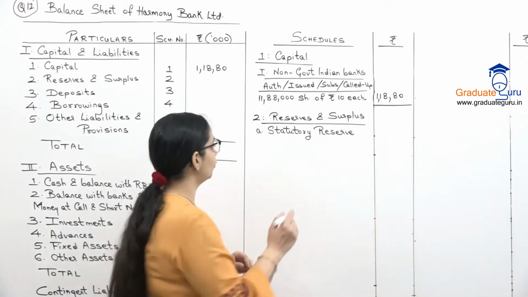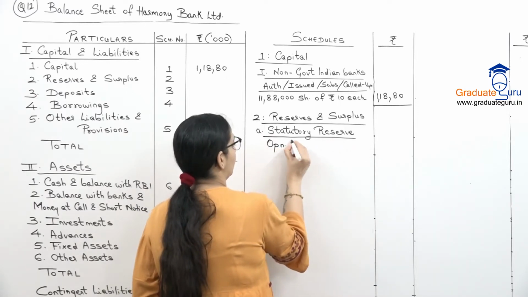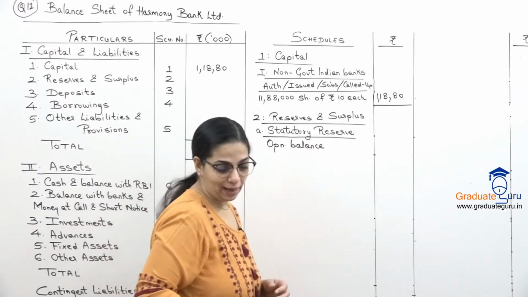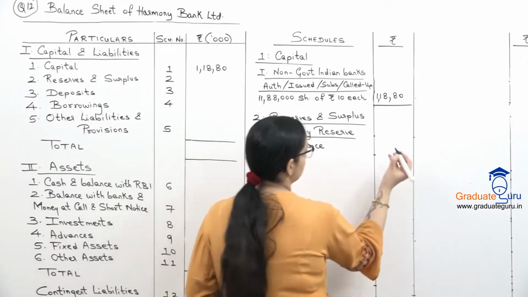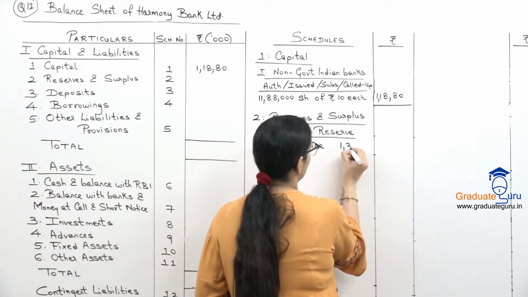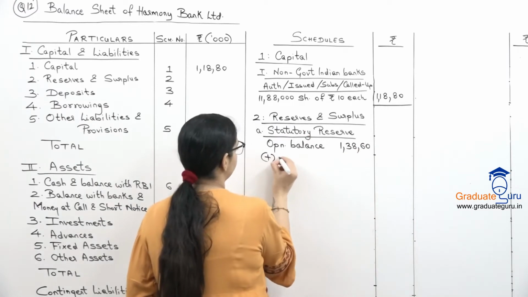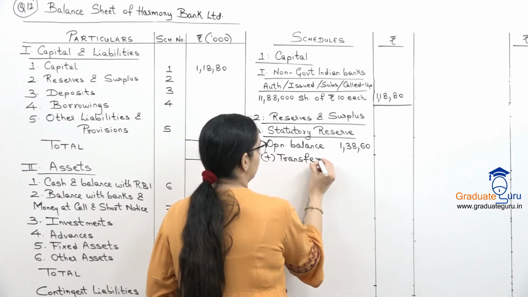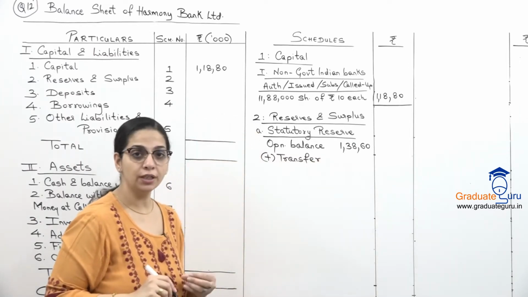So पहले we will write down our opening balance. Opening balance is given as 138.60. So I'll put that in the inner column. And plus transfer. And as I said, transfer will be 20% of your current year's profit.